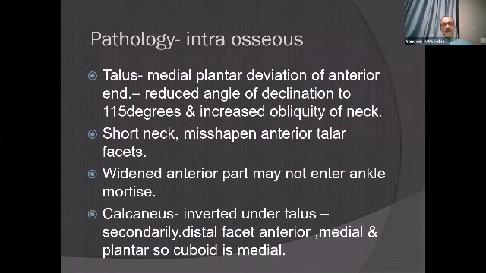pathology, what was discussed is that the head and neck of the talus is actually narrow and it has a reduced angle of declination with an increased obliquity, which encourages the navicular to slip off. So a short neck and a misshapen anterior talar facet cause the subluxation, and the anterior part is quite wide. Now that is important because when you release, you allow the syndesmosis to open up, you cannot achieve good dorsiflexion, which is why part of the release is dissecting and releasing the anterior inferior tibiofibular ligaments or the syndesmotic ligaments. So these are the pathologies that you see.